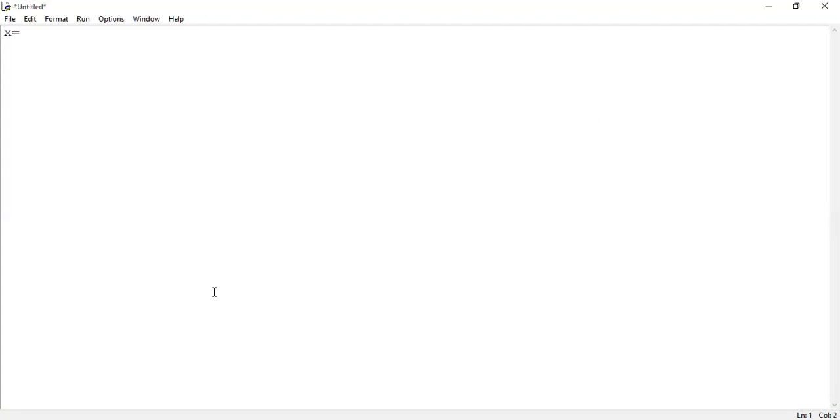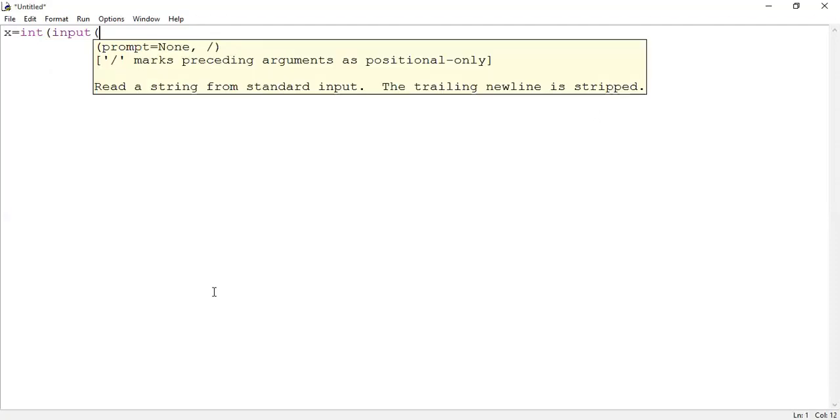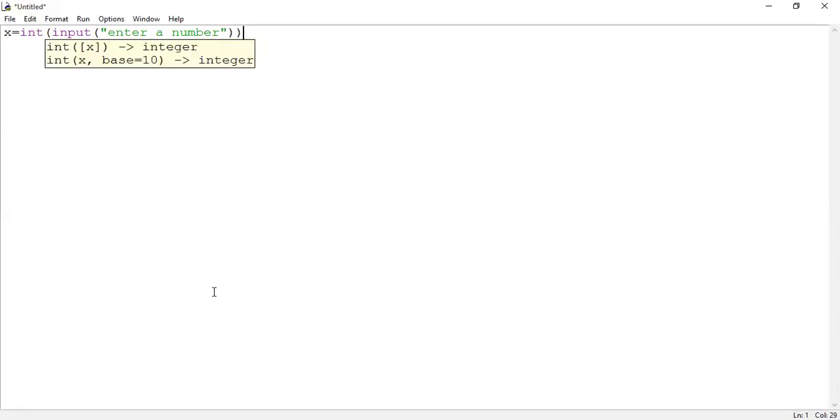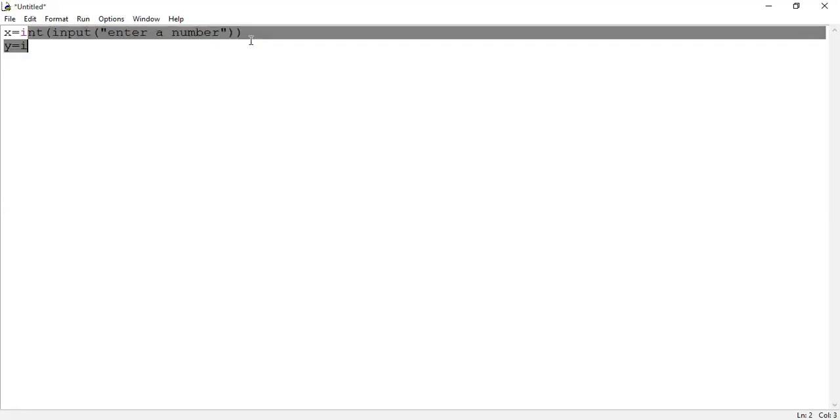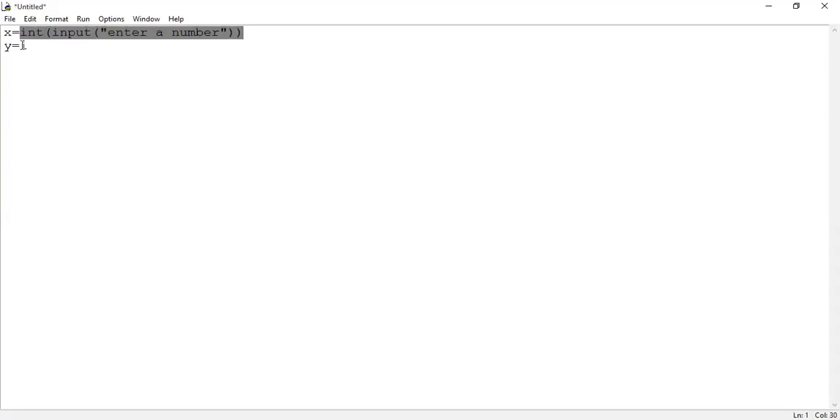So I am reading the values, guys. X equal to int of input, enter a number. Then read the second value, any two values here. Again, this logic has to be written or not? Copy the code here. Are you seeing the interactive window? Are you seeing the code window? Yes, sir. Okay.